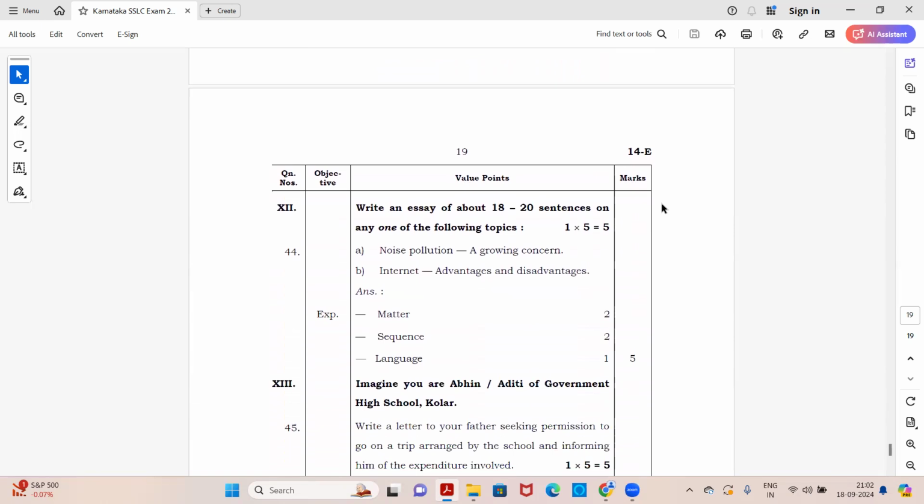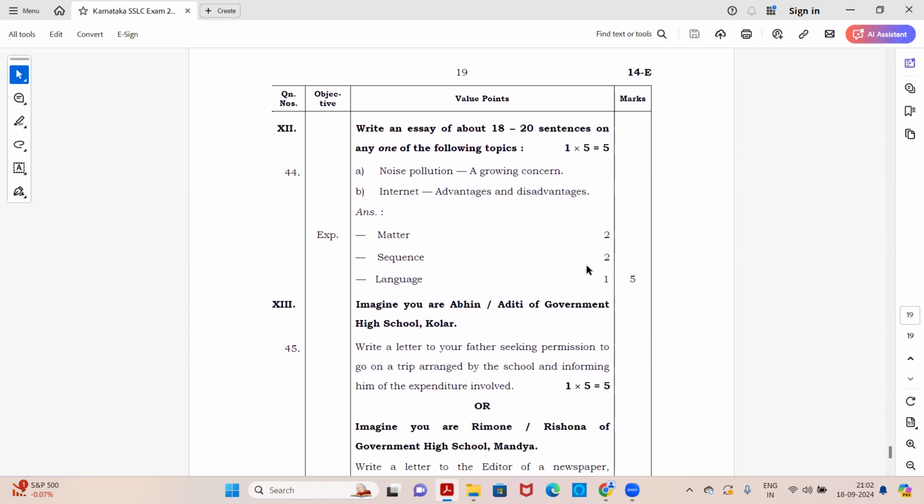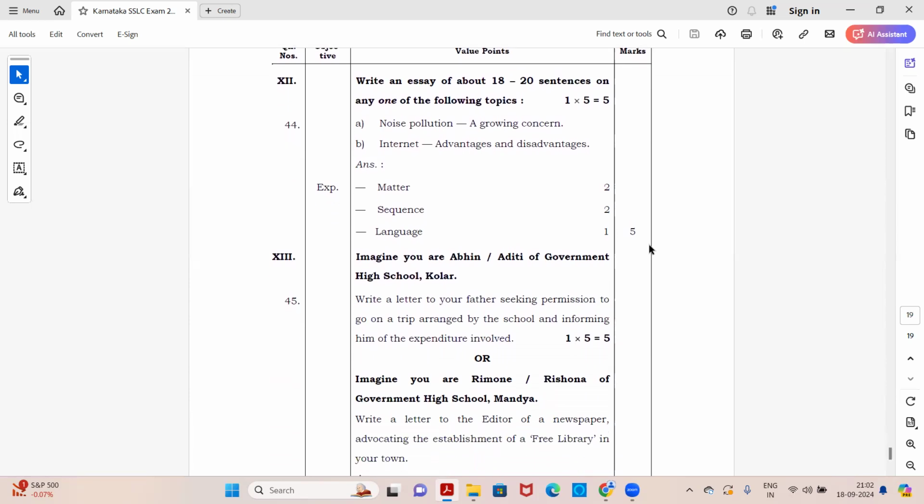We have an essay writing. You need to write an essay about 18 to 20 sentences on any one of the following topics. So this essay is of 5 mark. You have two questions: noise pollution, a growing concern, or internet advantages and disadvantages. Out of these two, any one you can attempt. What is important here is the matter, the sequence, and the language. Like the content, what they have asked about, it should be relevant. The sequence, the order should be proper, and the language you use without error, the sentence structure should be properly done. Okay, so this is your essay writing.